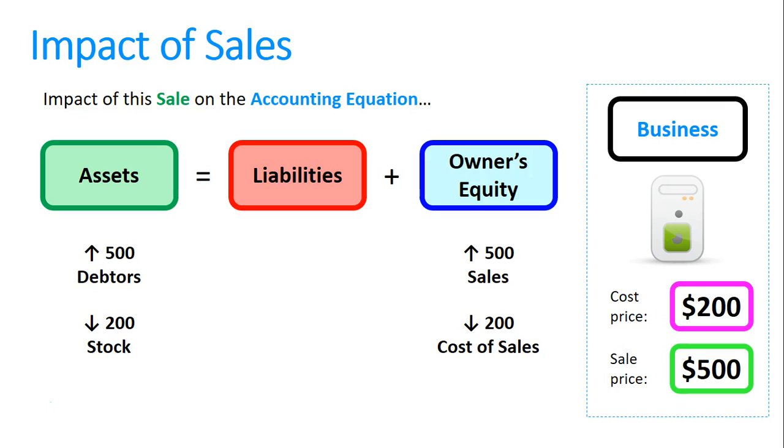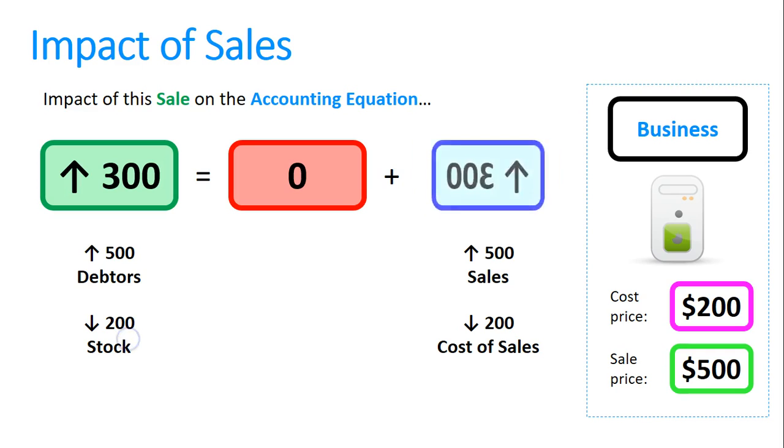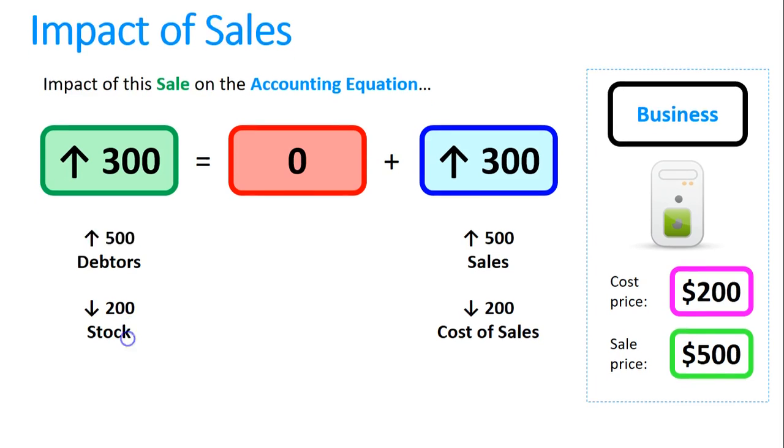So now we can add this up and ask, what is the impact of this sale on the accounting equation? Assets went up $500 and down $200, so in total they go up $300. Liabilities, there's absolutely zero effect. And owner's equity has gone up $500 and down $200, so it's gone up $300. Our accounting equation balances perfectly: assets $300 equals liabilities $0 plus owner's equity $300.